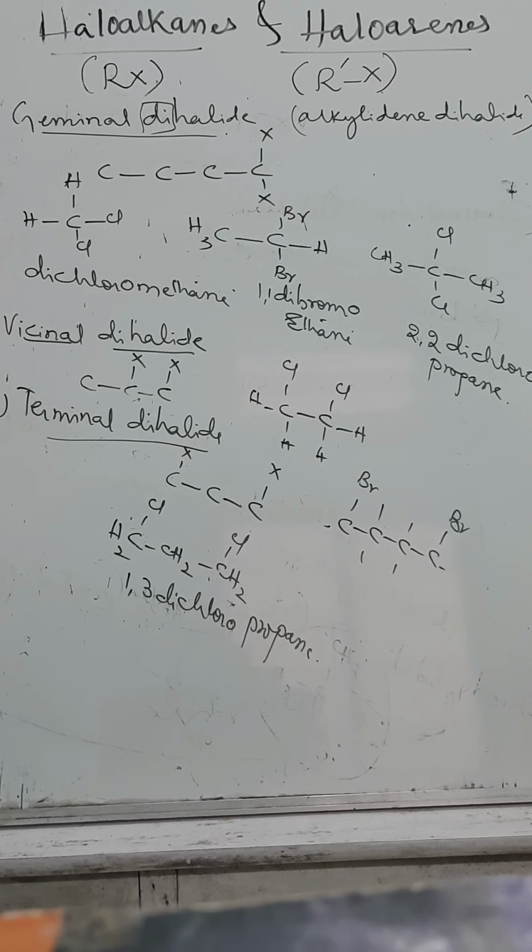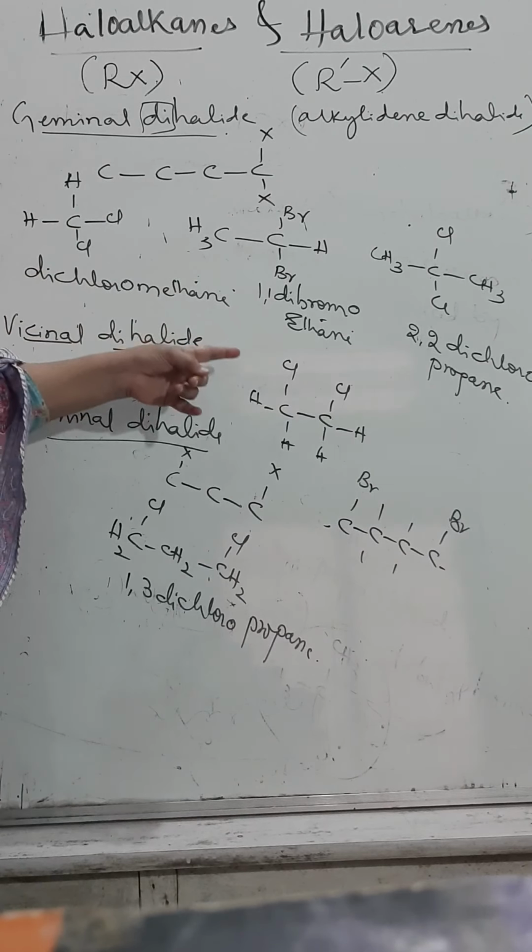This is all about the classification based upon what? The number of halide groups. If 3 hydrogen atoms are replaced, they are called trihalide. Trihalogen derivatives, polyhalogen derivatives. Simple way we can say that. Trihalogen, tetrahalogen, pentahalogen, all these are called what? Polyhalogen derivatives.